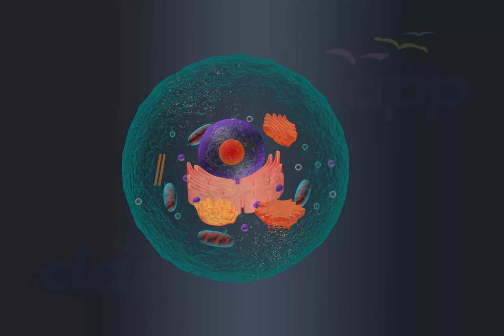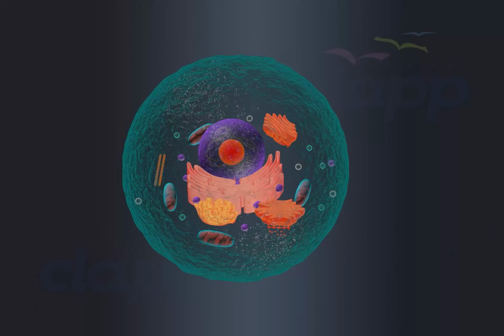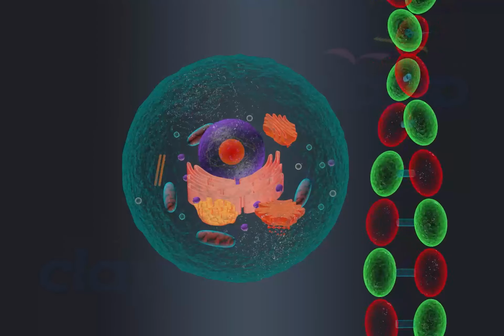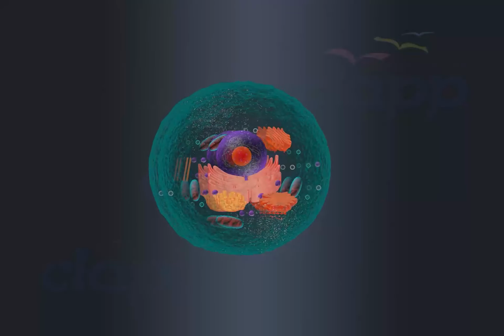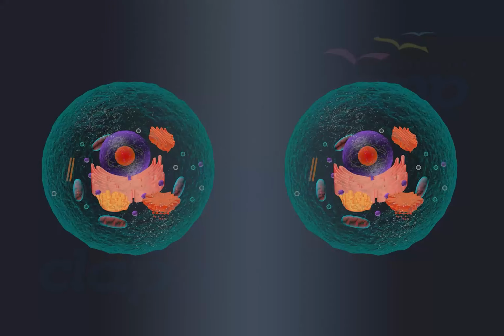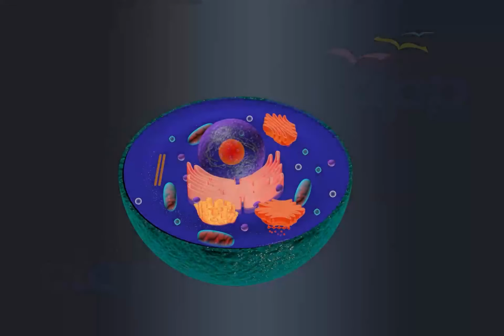Cells take nutrients from food and convert them into energy. A cell also contains the body's hereditary material. Cells have the ability to create copies of themselves, which facilitates the growth of a body. A cell is made up of nucleic acids, proteins, carbohydrates and lipids.